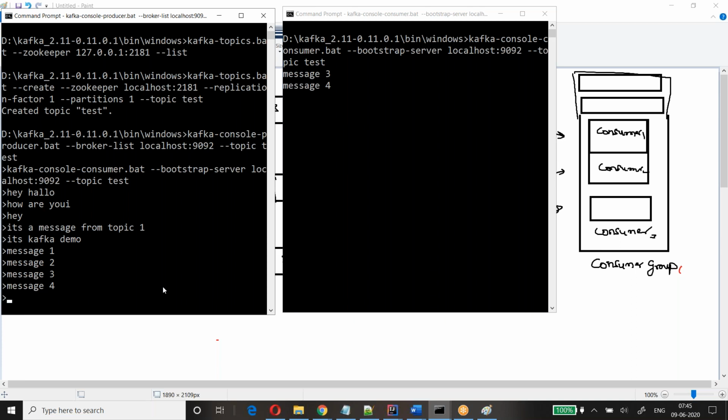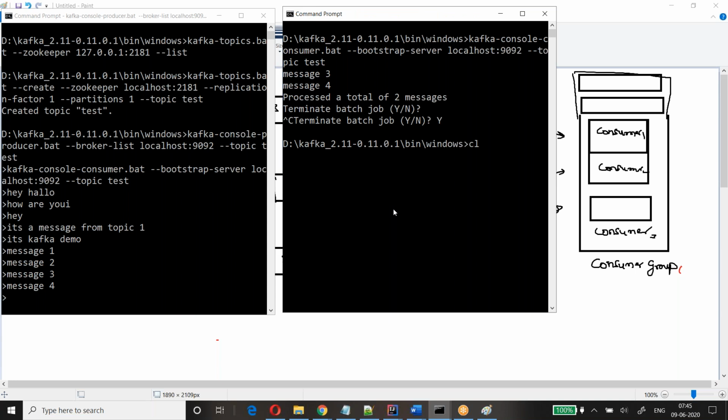As we discussed in the earlier session also, you will be able to receive the messages published after the console consumer is started. Suppose I want to read from the beginning, what is that option? Break it with Control C again, clear.